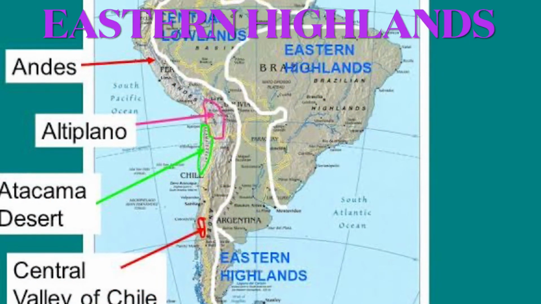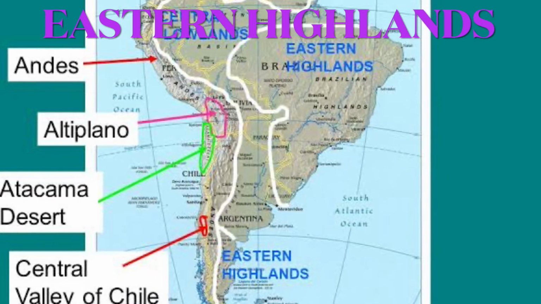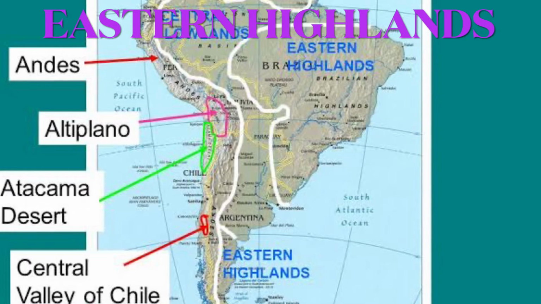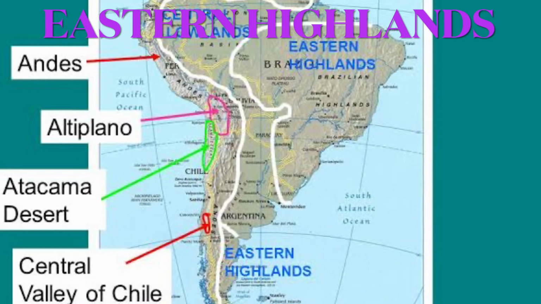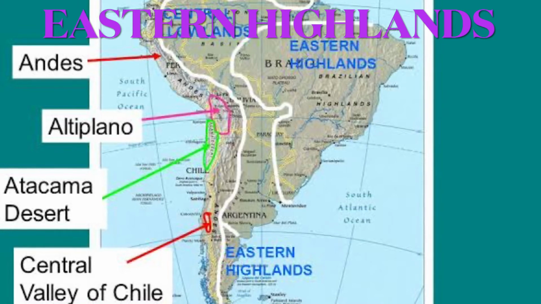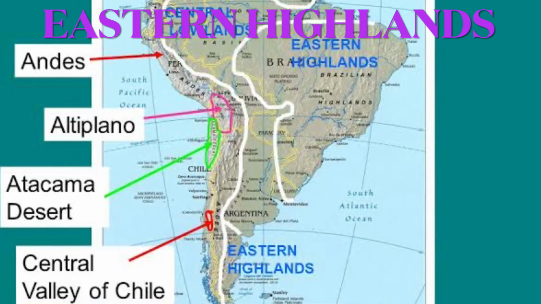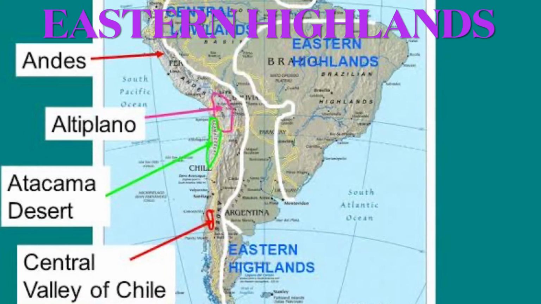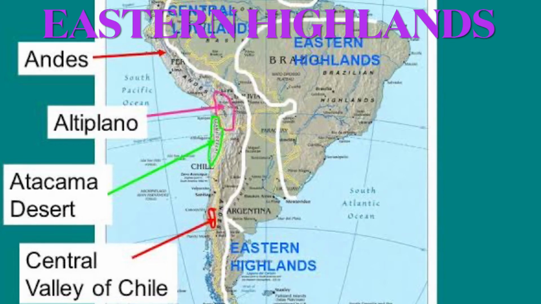Eastern Highlands. The third physiographic division of South America is the Eastern Highlands. It is older than the Andes Mountains and is mainly plateau, which is cut by many rivers. A plateau means flat land. They lie to the north and south of the Amazon River.